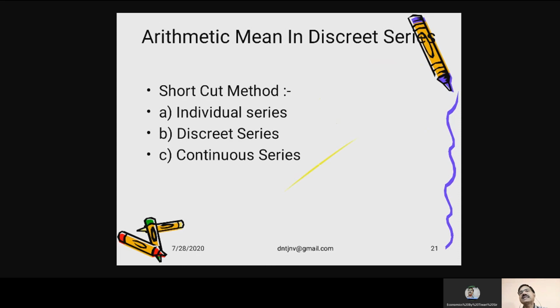Coming to arithmetic mean in discrete series. Again, the shortcut method is to be applied in discrete series. Then step deviation method will also be used.